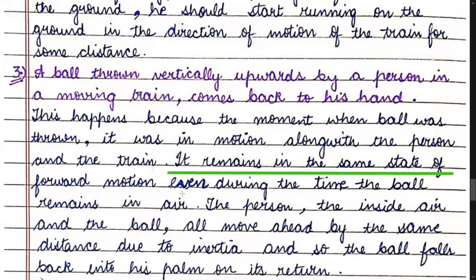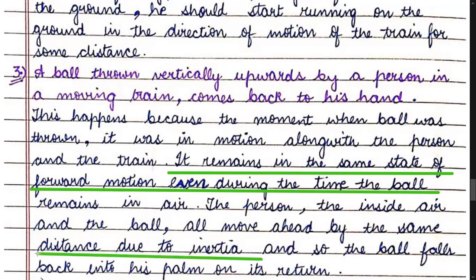It remains in the same state of forward direction even during the time the ball remains in air. The person, the inside air, and the ball, they all moved the same distance due to inertia of motion, and the ball thus falls back into his palms.